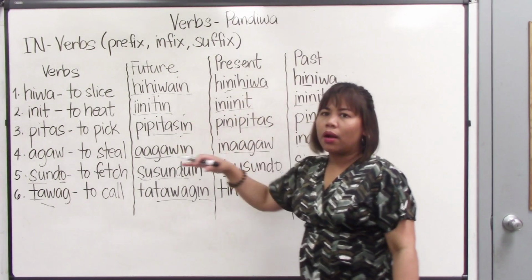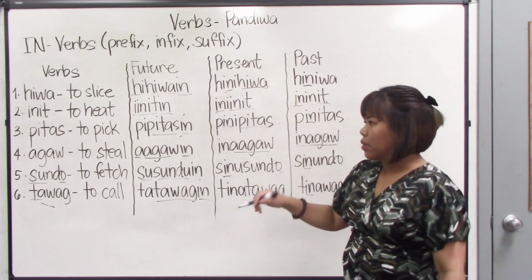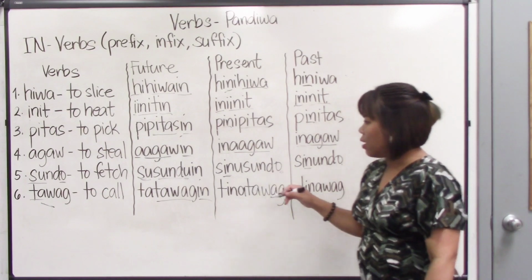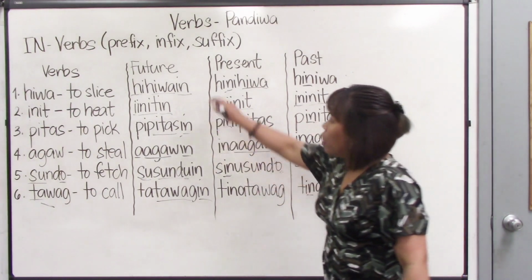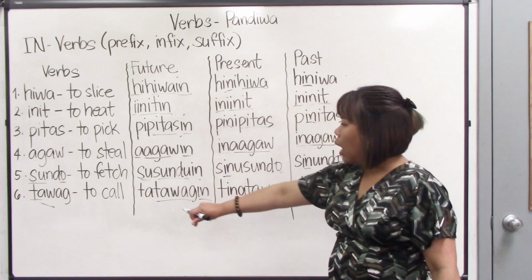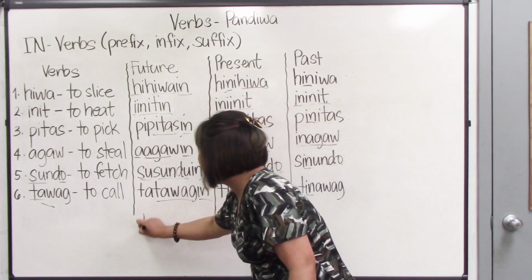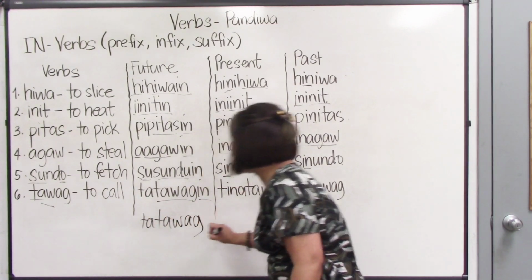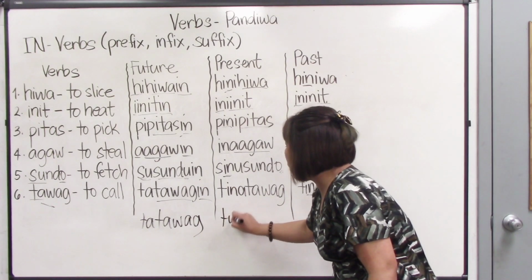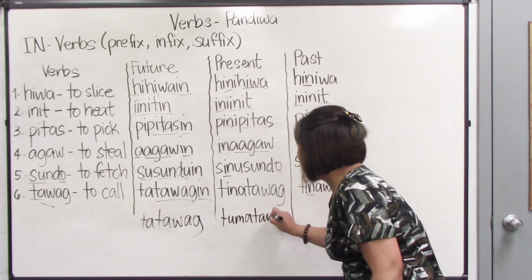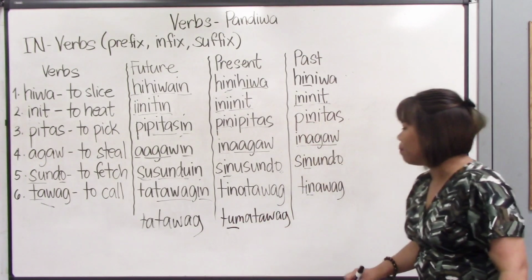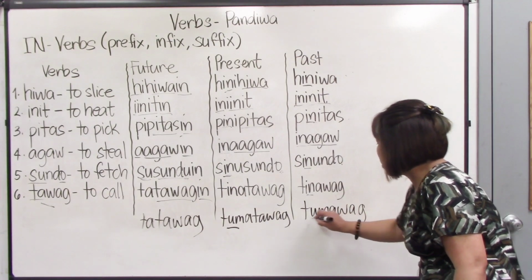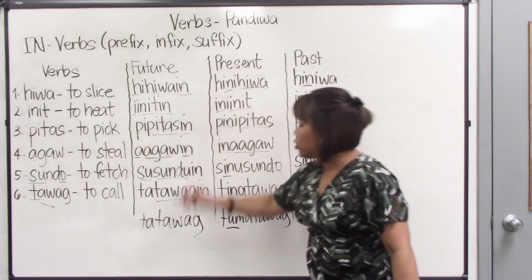The other groups are actor-focused. So if we're going to add the infix here, or the affix, then the future tense of the verb tawag would be tatawag. The present would be tumatawag. And then the past tense would be tumawag. So, future tense, tatawag.